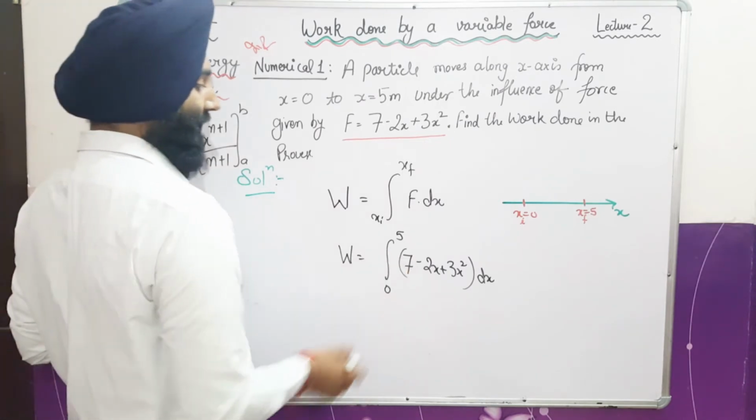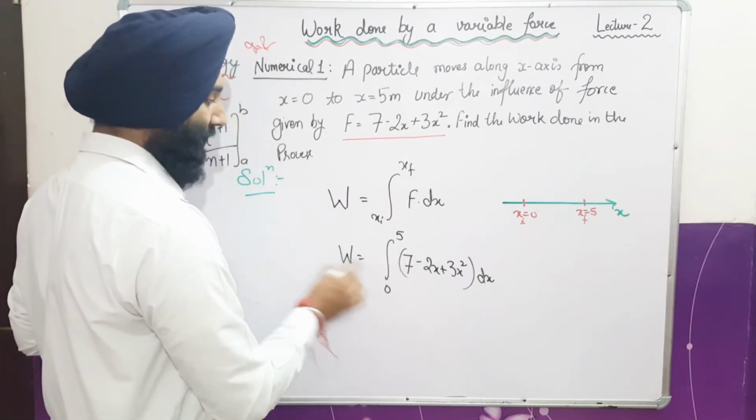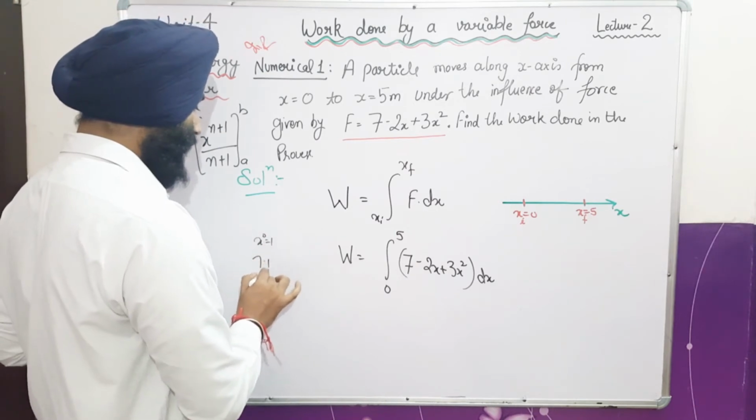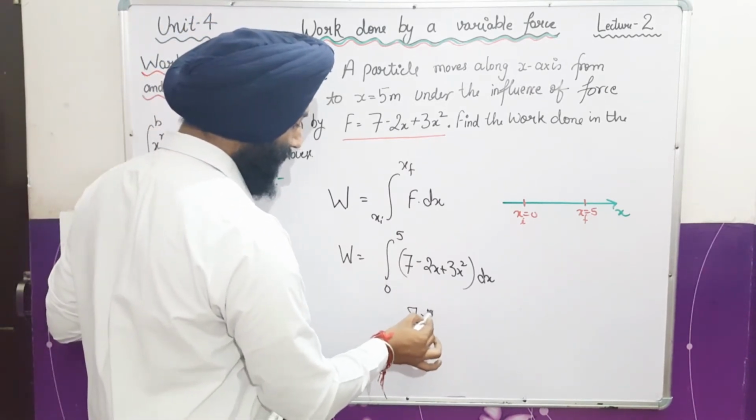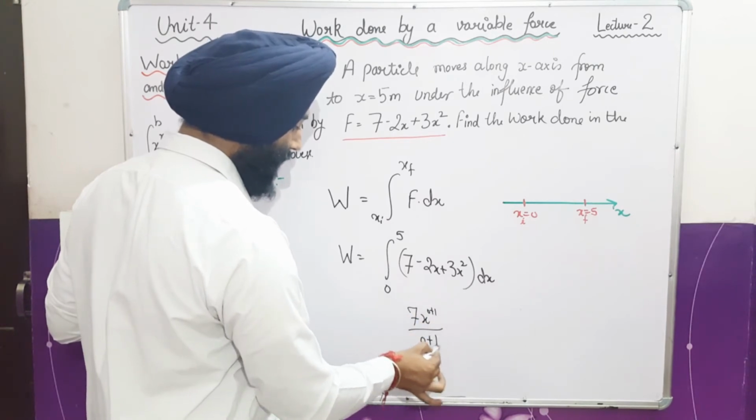So here we have x raised to power 0, that's why nothing is written here. What is x raised to power 0? 1. So 7 dot 1. It means what is the power here? 0. So it means 7 x raised to power 0 plus 1 upon 0 plus 1, fine.